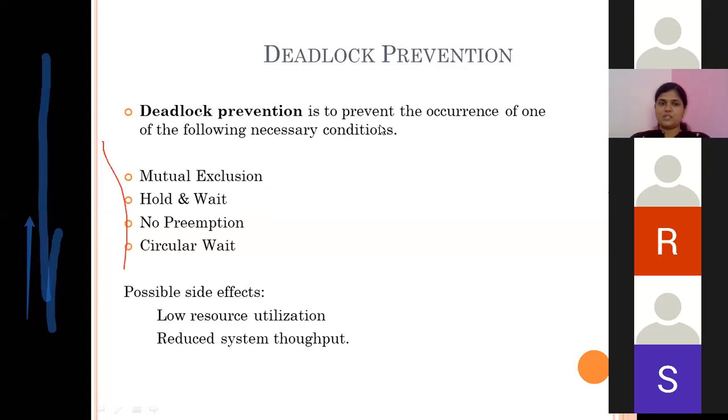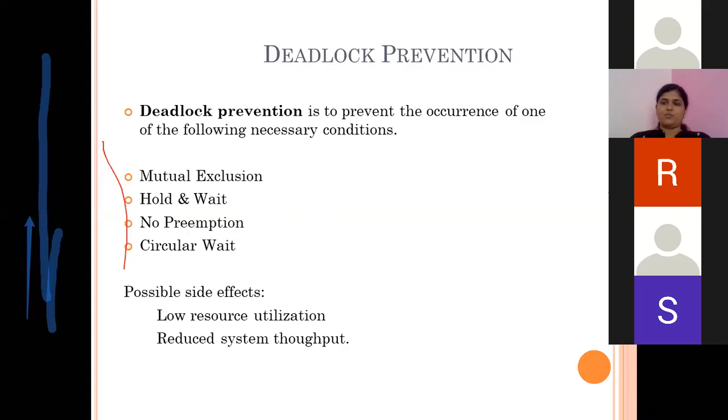As we have just now discussed, there are four necessary conditions for deadlock to occur. If any of these four conditions is not there, we can prevent the deadlock from occurring. So make any of these conditions false, and the deadlock can be prevented. So how can the system do this? Either the system will provide sharing of resources, because mutual exclusion means no sharing is allowed. That means if resources are allowed in a shared way, then deadlock can be avoided.